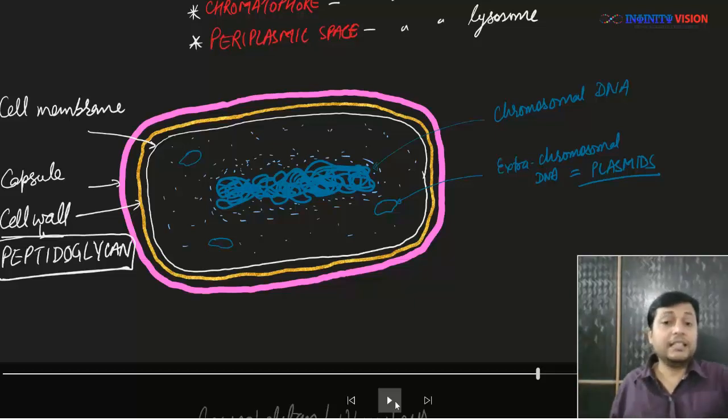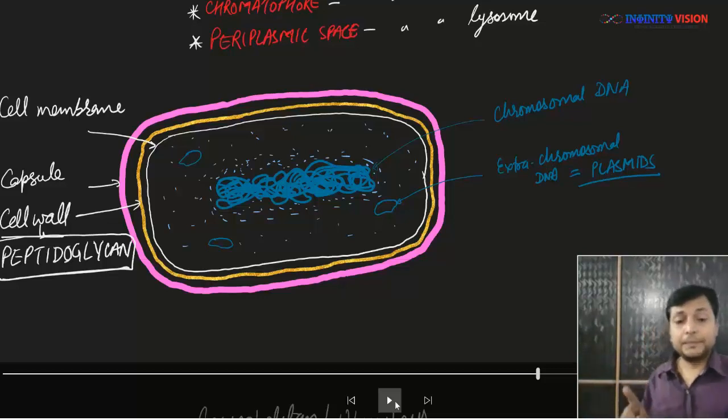Now see, this particular thing is not isolated from rest of the cytoplasm by a membrane or by nuclear membrane. समझ में आ रहा है? And that's why we call it nucleus like structure or primitive nucleus, okay. We do not call it proper nucleus. Are you getting it? Great.